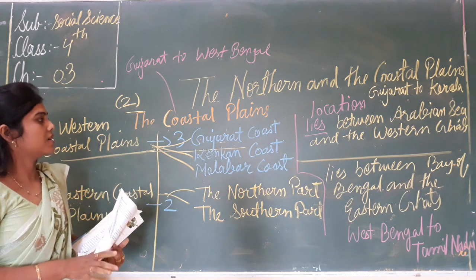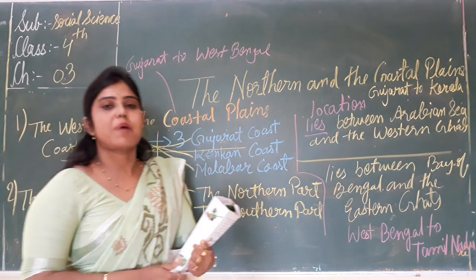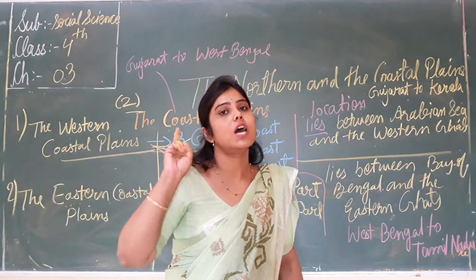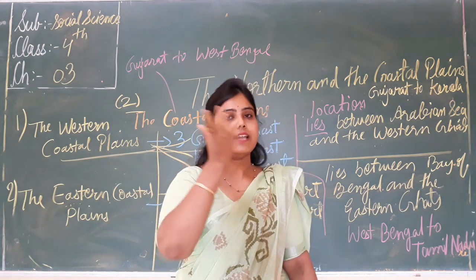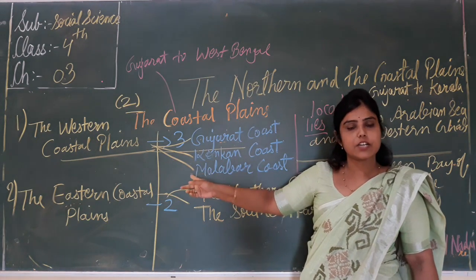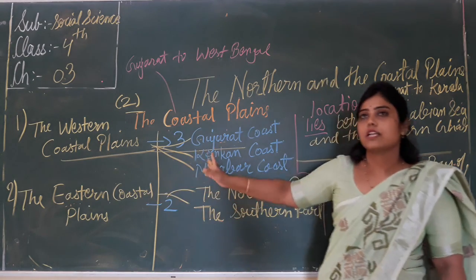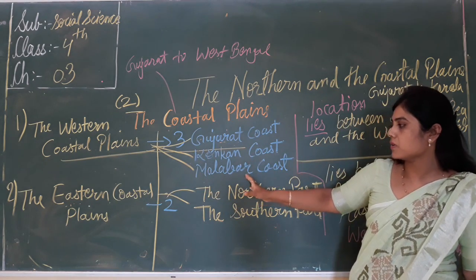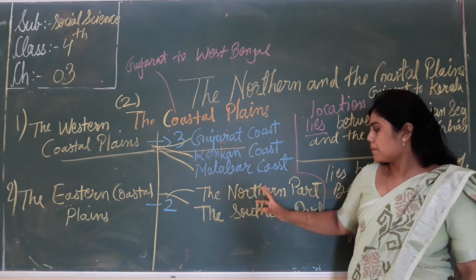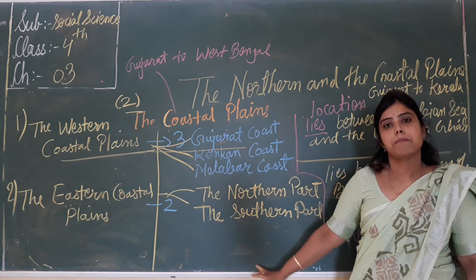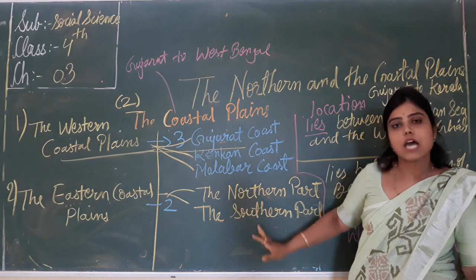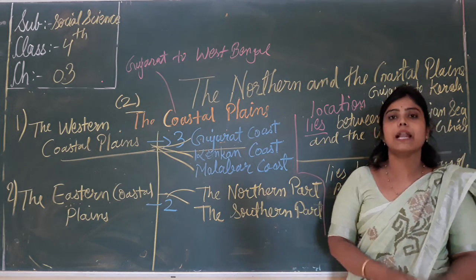What you learn in this video about the coastal plain is that these coastal plains are divided into two parts, the western coastal plain and the eastern coastal plains. The western coastal plains are further divided into three parts, Gujarat coast, Konkan coast, Malabar coast. The eastern coastal plains are divided into two parts, the northern part, the Northern Circles, and the southern part, the Coromandel coast.